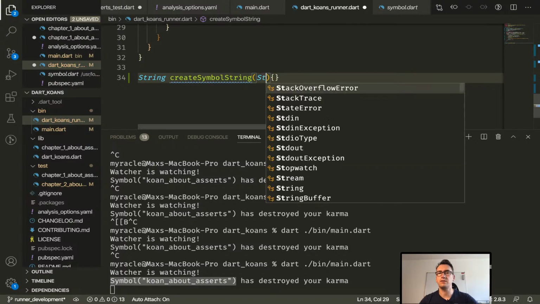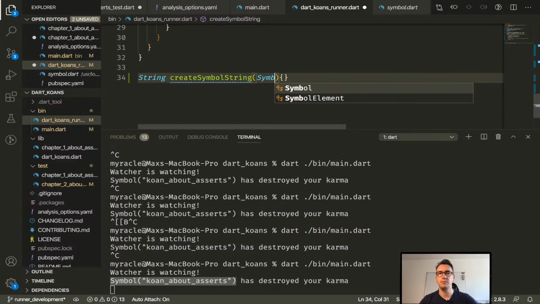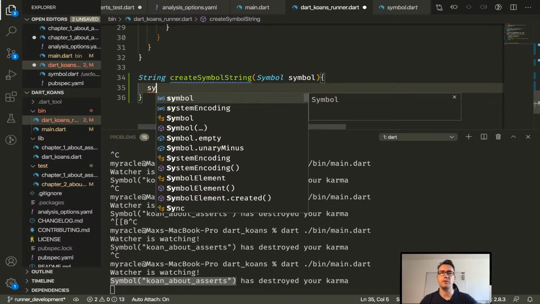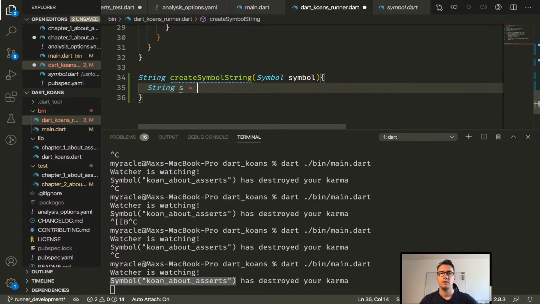What we get is a symbol, and what we want is a working string equals symbol.toString.